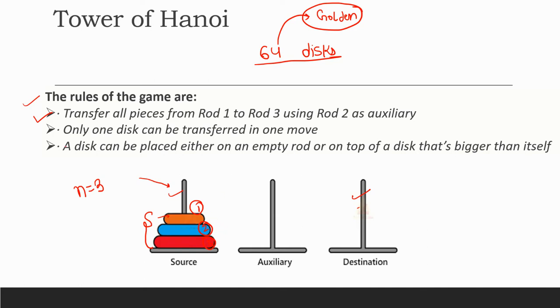But there are a few more rules, like we can move only one disk at a time, right? We can transfer only one disk at one time, right? And it is the third rule which makes it very complex, and that is a disk can be placed either on an empty rod or on top of a disk that is bigger than itself. It means we cannot place this red on this orange, right? Because the orange disk is smaller and the red one is bigger, right? So we need to follow all three rules. That is also called Brahma rule.